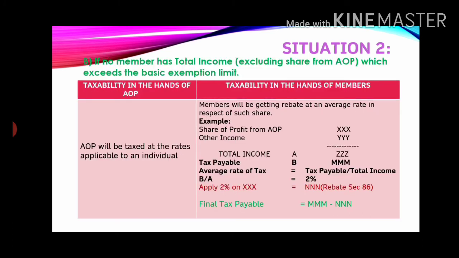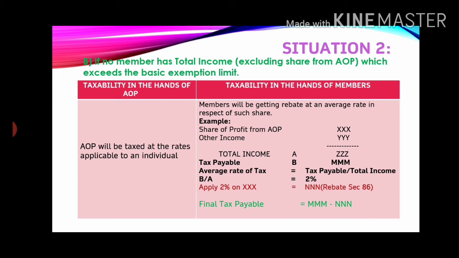Then the second situation. If no member has total income which exceeds the basic exemption limit, the AOP will be taxed at individual rates, that is, rates applicable to an individual in the particular financial year. And in this case, members will get some rebate under section 86. I have given the pattern of how the rebate must be calculated.